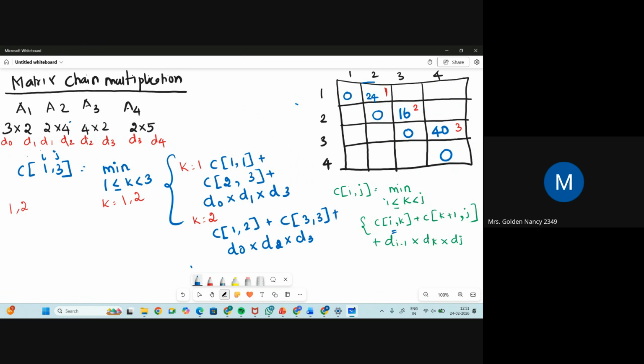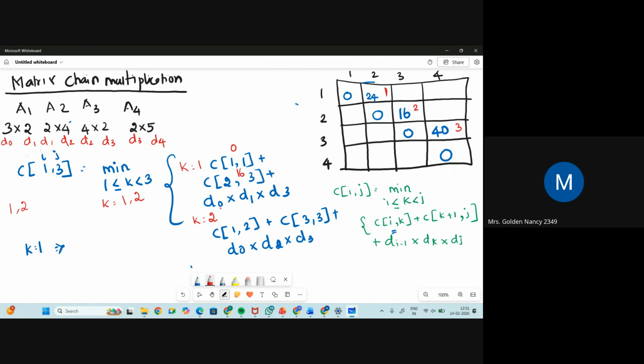What is the value you will get when k is equal to 1? C of 1 comma 1 is 0. What is 2 cross 3? 2 cross 3 is 16.